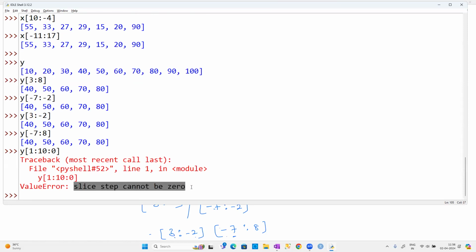It can be either positive or negative. Can you tell me, guys? If I want to move from 1 to 10, what should be the step? Is it a positive or a negative index? Positive. It should be positive only.